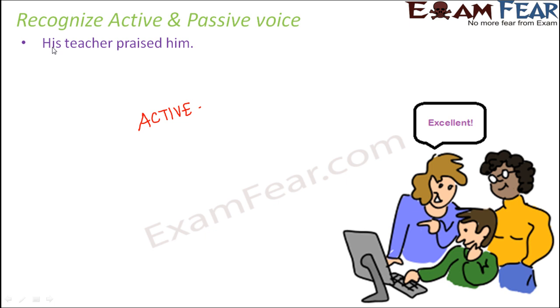His teacher praised him. To find out the tense, you need to focus totally on the verb. Praise is present. Praised is past. So this is basically simple past. Right now this is not going to help you, but when you learn about forming the same sentence in the passive voice, yes, it is going to help you big time. So you need to know about the tenses. Anyways, this is active voice.